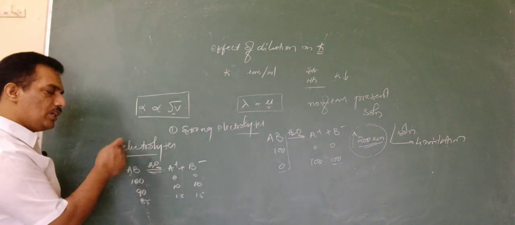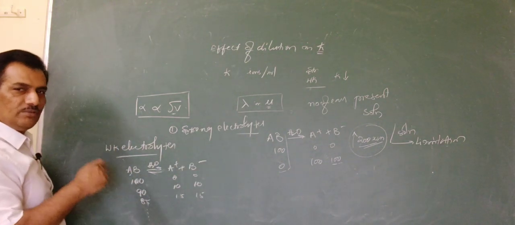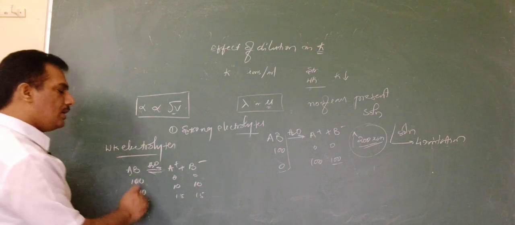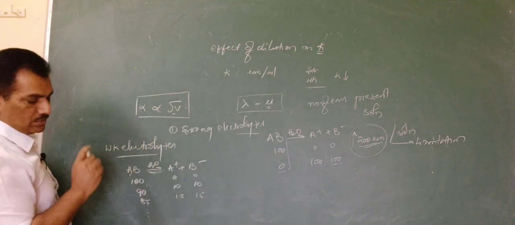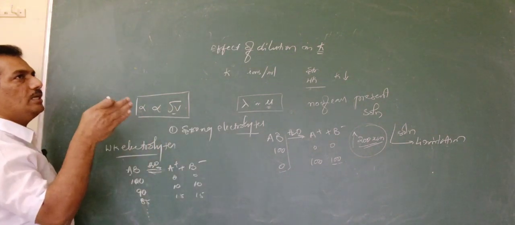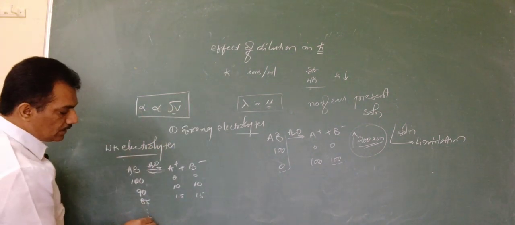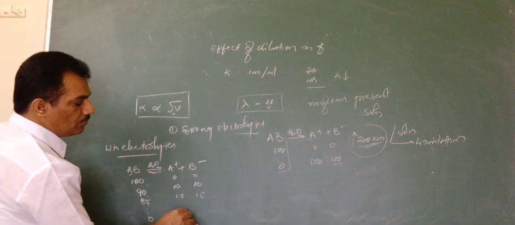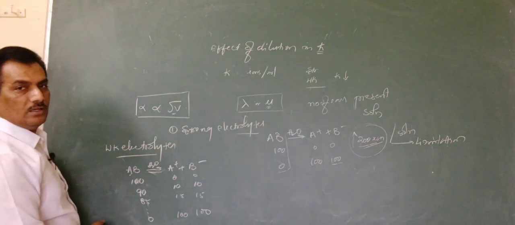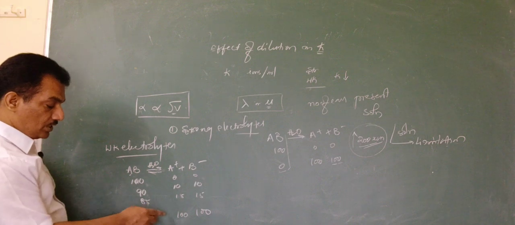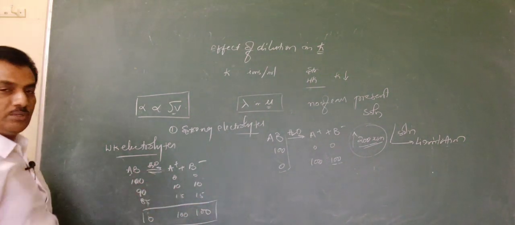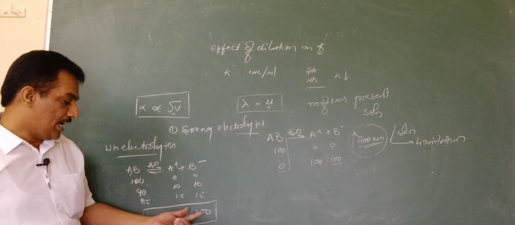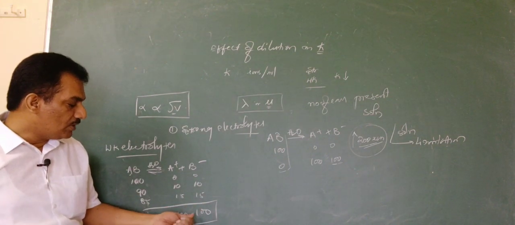Say you are continuously adding solvent to this weak electrolyte, and it is continuously dissociating with this relation. At any dilution, if practically you reach that this is 0 and these two become 100, that is, you feel that for this weak electrolyte I reached 100% ionization, then you face a problem.